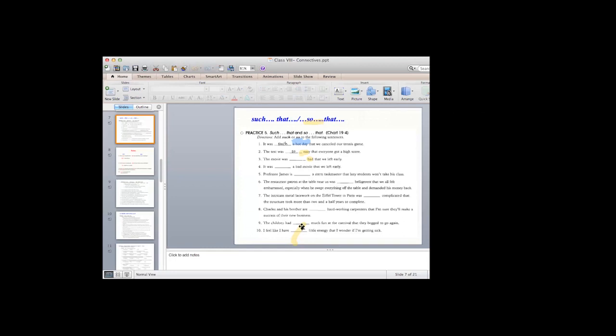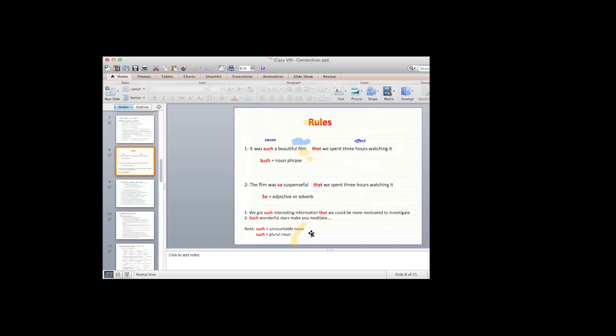All right, so the rules we have: it was such a beautiful film that we spent 3 hours watching it. What is this? We have cause and we have effect, and such that. Such because you have a beautiful film. A beautiful film is a noun phrase in which we have a noun, film, and beautiful is an adjective, and a is an article. Such plus noun phrase.